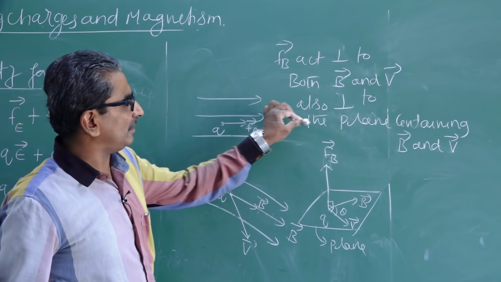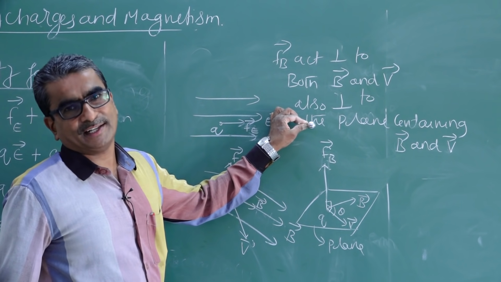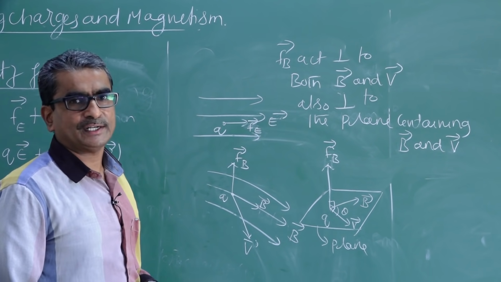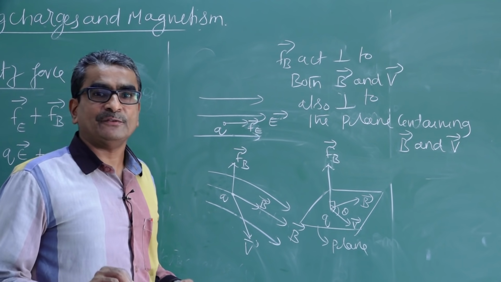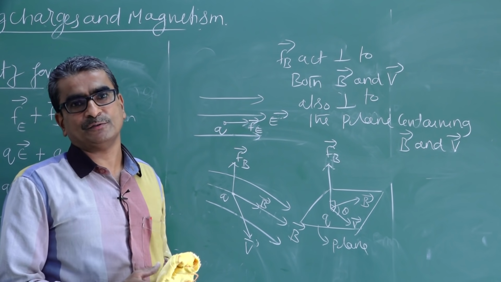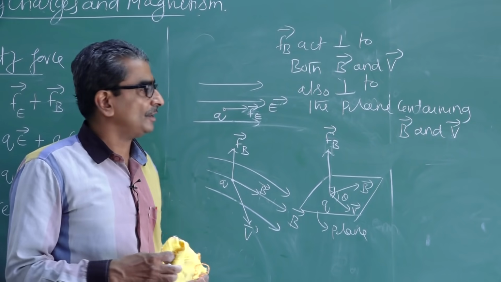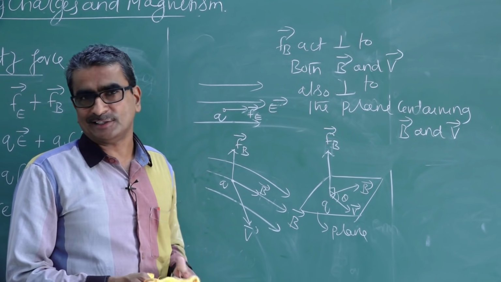Here it will be all along the field direction. So don't forget to identify the direction of the force, which plays an important role while solving numerical examples.